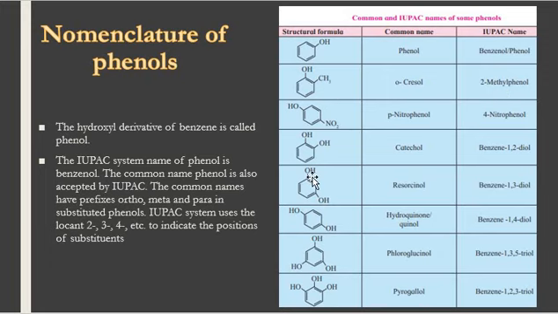Let's talk about these last two compounds. One is phloroglucinol, which is benzene 1,3,5-triol, and this is pyrogallol, which is benzene 1,2,3-triol. Another compound which we need to give some attention is resorcinol. Resorcinol is benzene 1,3-diol. So these are some compounds of phenol.